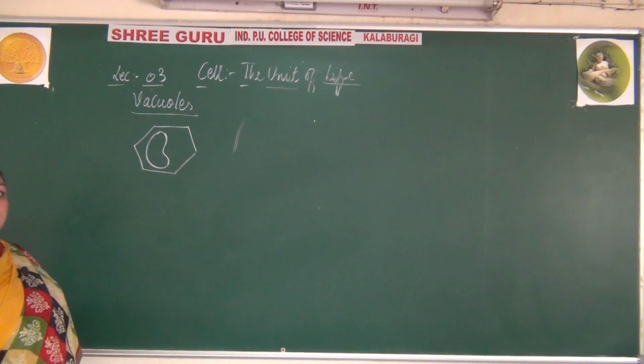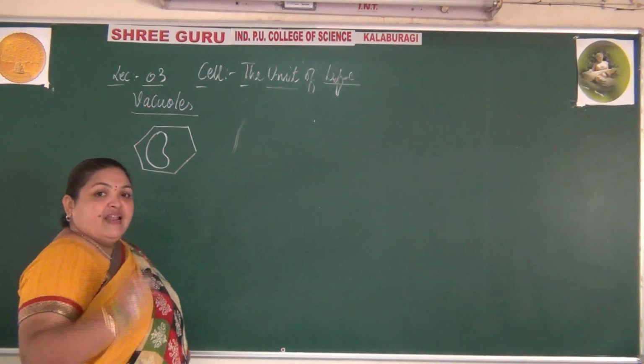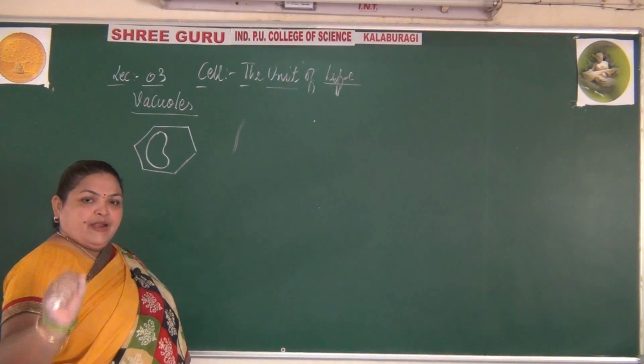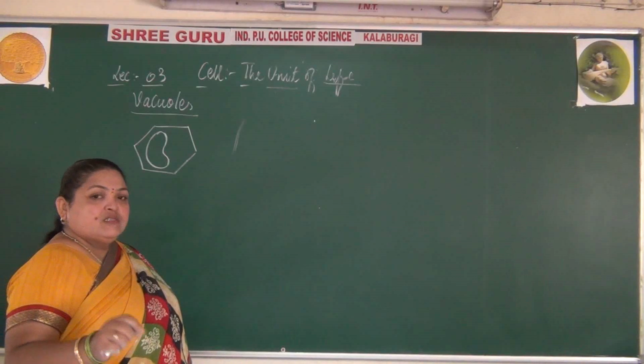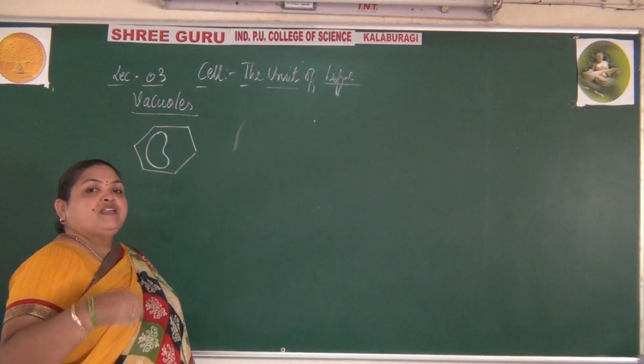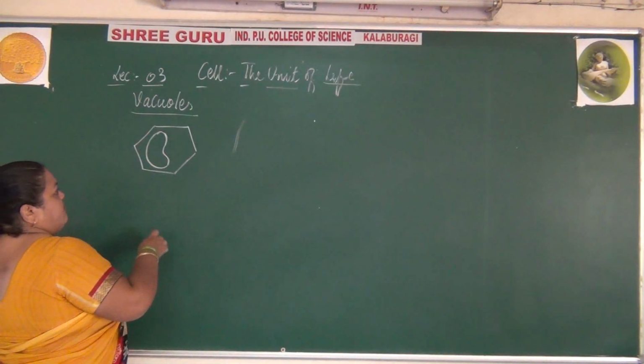Initially in plant cells, when the cell is meristematic, there are small but many vacuoles. But when the cell gets matured or fully developed, you can see a large central vacuole.